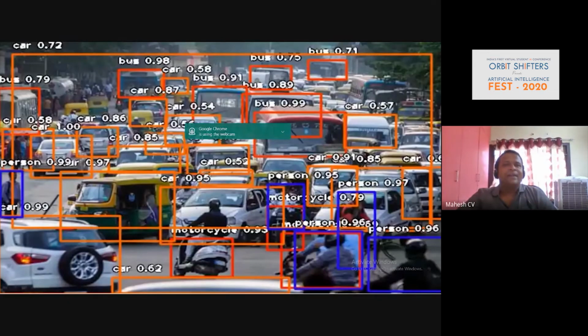See here, it is detecting the birds, and the numbers you are seeing are the accuracy.